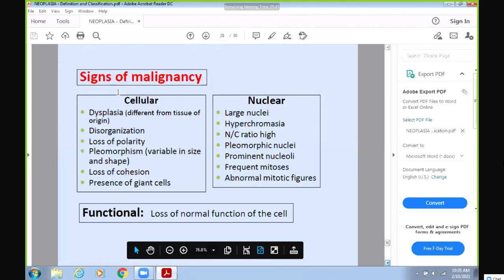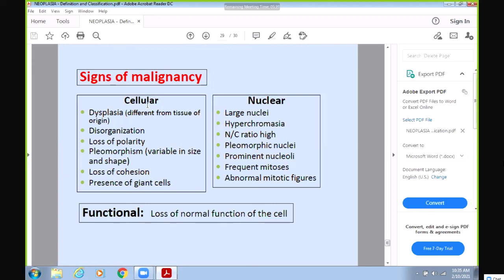Last time I forgot to tell you about the signs of malignancy. If a cell becomes malignant, what will you see in the cell and in the nucleus? In the cell, you will see dysplasia, which means the cells become abnormal in shape. Disorganization means the cells are arranged anyhow.